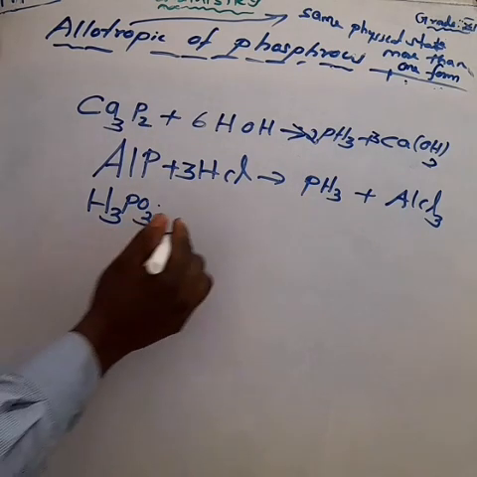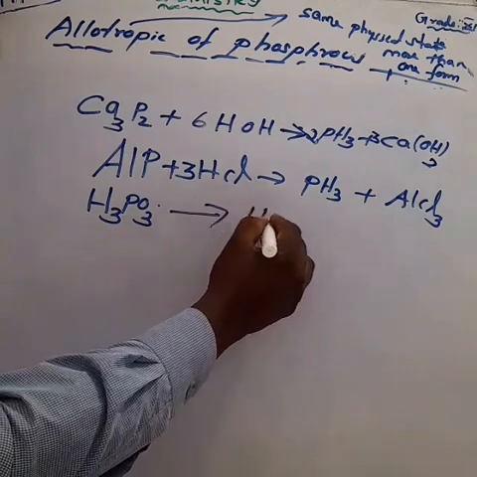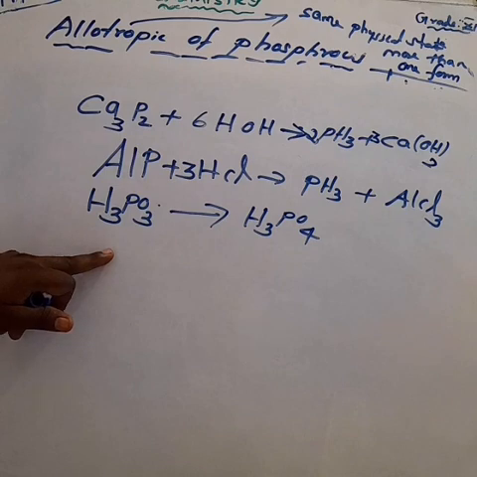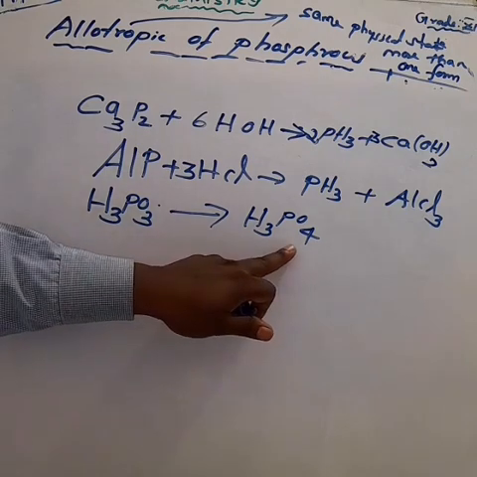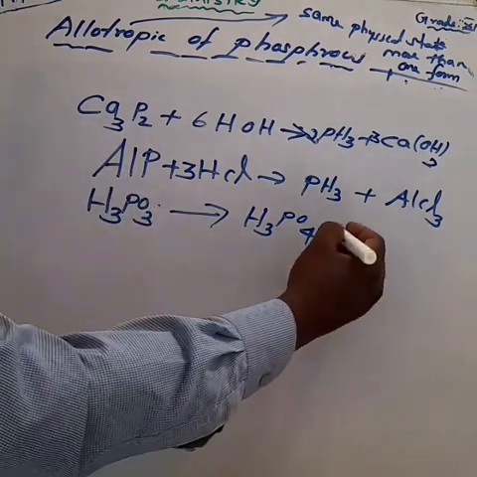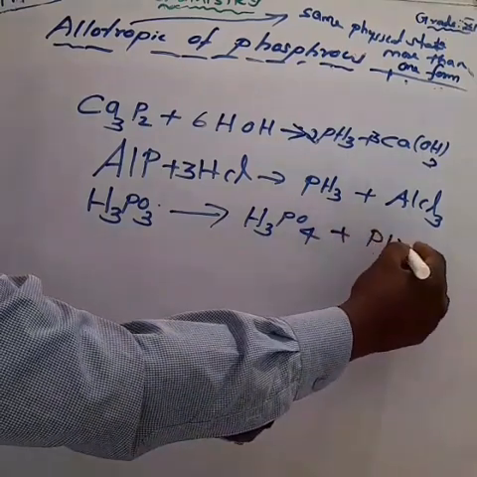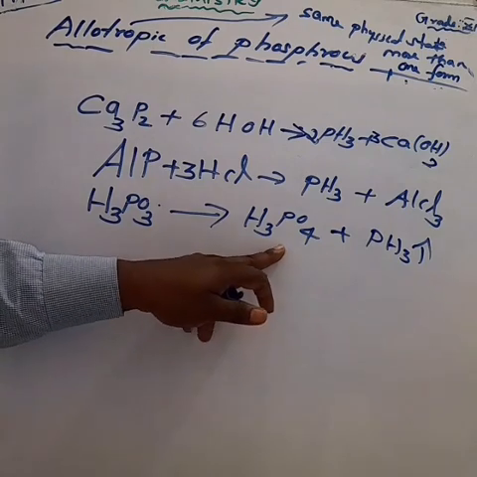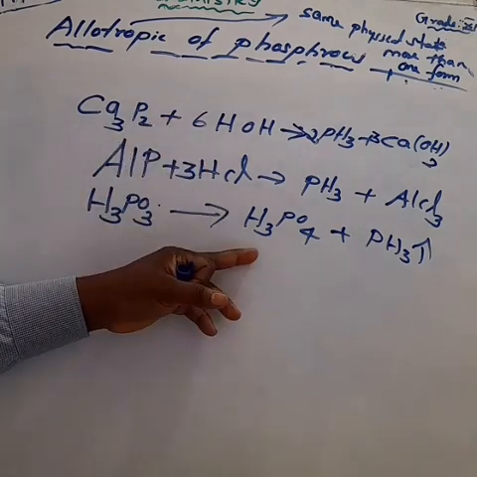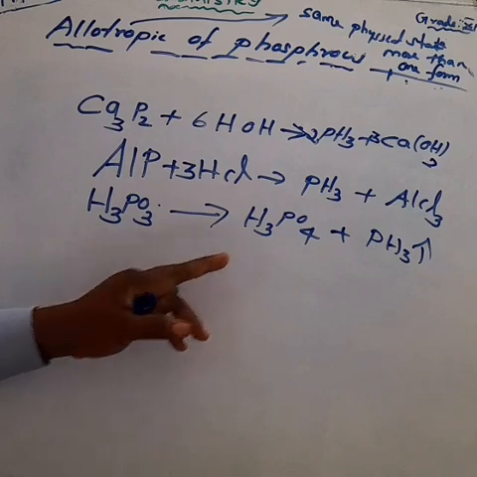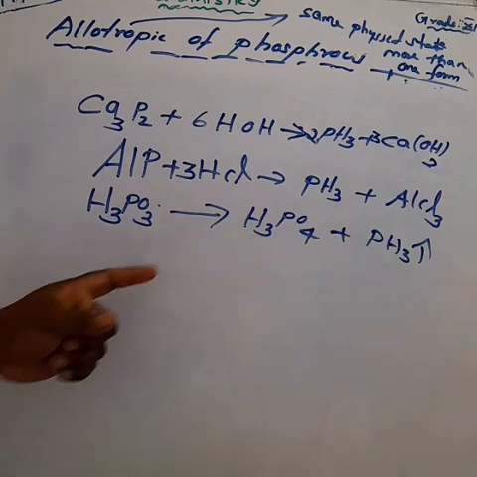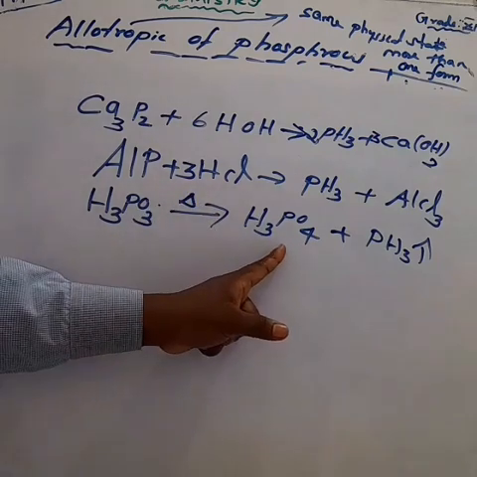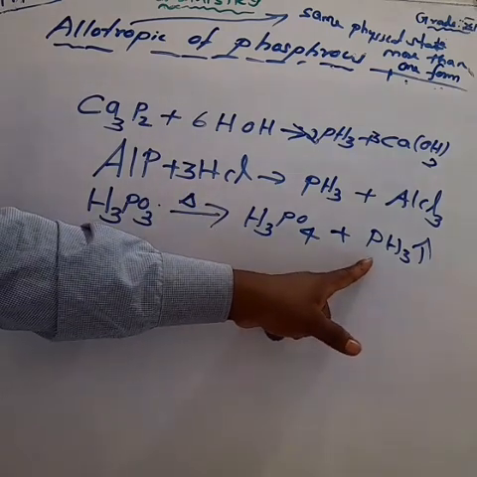What is the formula for phosphoric acid? H3PO4. Don't forget that. Phosphorus acid, H3PO3. Phosphoric acid, H3PO4. So, phosphorus acid on heating becomes phosphoric acid. What is the other name of phosphoric acid? Orthophosphoric acid. So, H3PO3 on heating, we get phosphoric acid, H3PO4, and also we get phosphine, PH3.